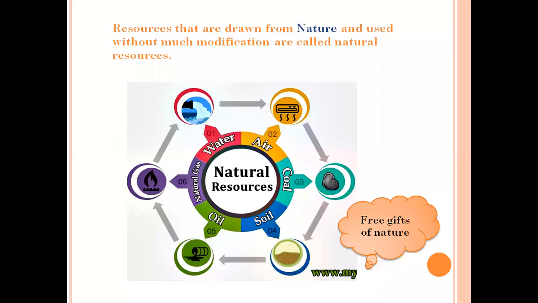We are getting all these resources naturally, and we are using them without making any major changes, modification. What is the meaning of modification? Modification means changes.